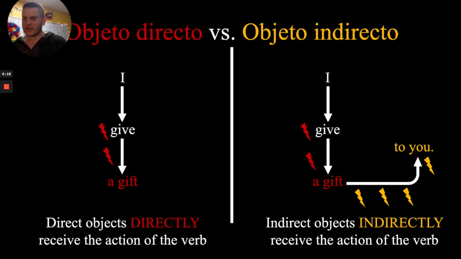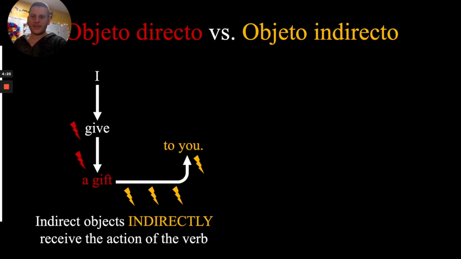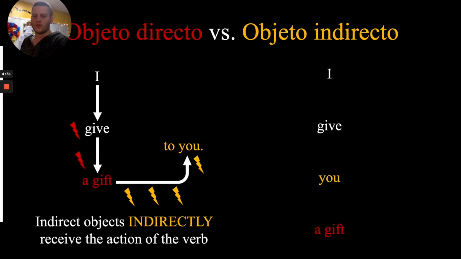I'm going to move on here in 3, 2, 1. Okay, we're going to push that aside and let's have a look a little more closely at indirect objects. So in our original sentence, I give a gift to you. We have the to you there as our indirect object.